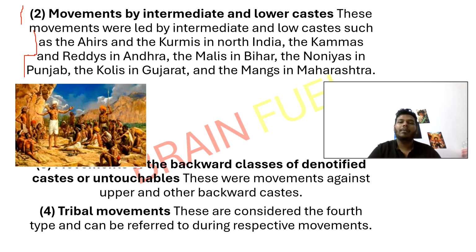These castes wanted better access to education, jobs, and respect. They felt left out by both the upper castes and government systems.